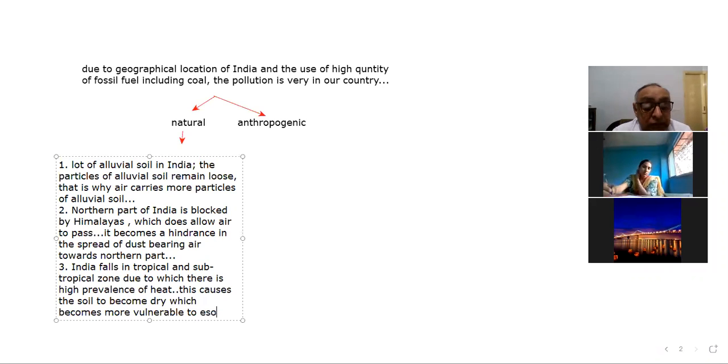So this is the next point, right? Vulnerable to erosion by air. So these are some points on why the pollution in India remains high.